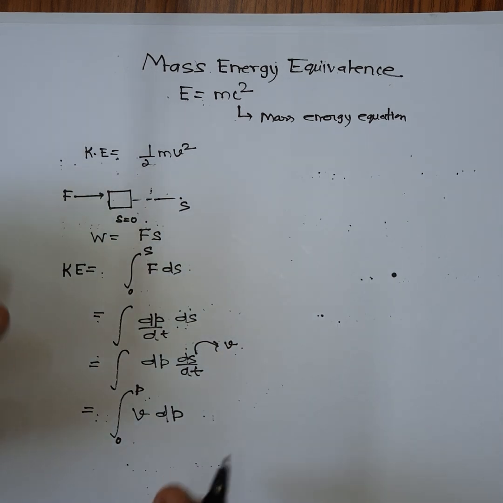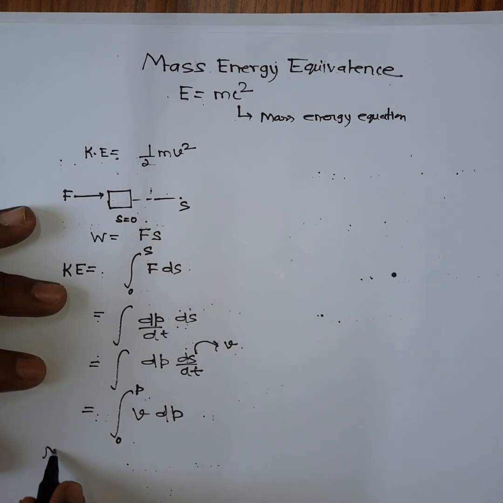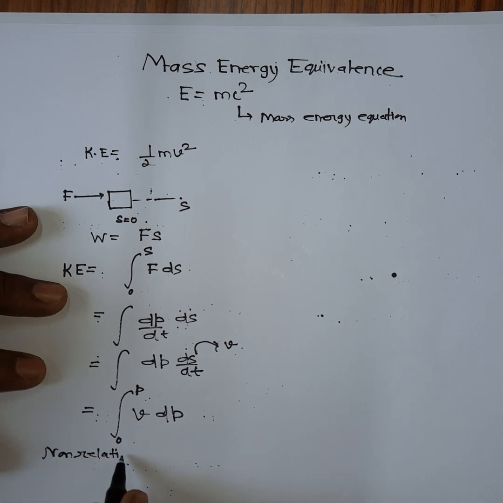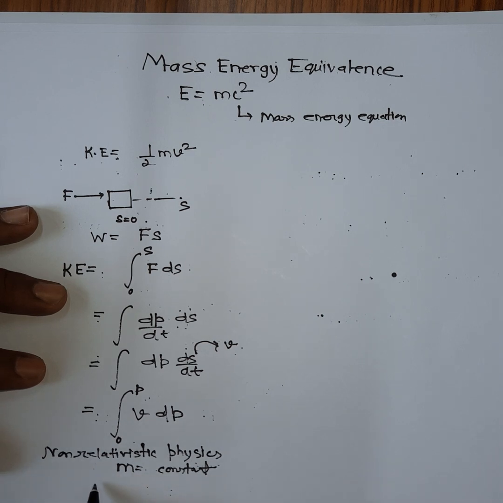So now, in non-relativistic physics, you know that m is constant. It means it is not a relative quantity, so it does not depend upon the relative motion of observers. I am talking about the non-relativistic case.